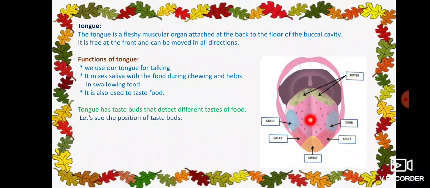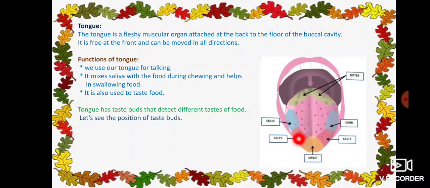This green part shows the bitter taste buds, that means the taste buds which detect bitter taste, like the taste of bitter gourd or neem leaf. Then here, the blue color region, these are the taste buds which detect sour taste, like lemon juice or mango taste. This sour taste is recognized by the taste buds present in this region.